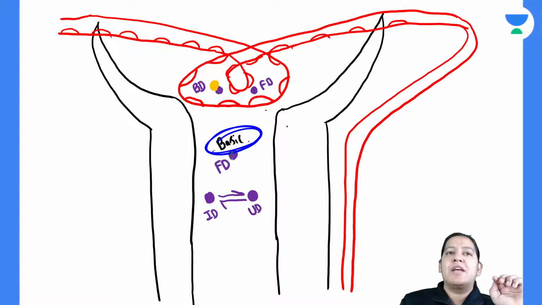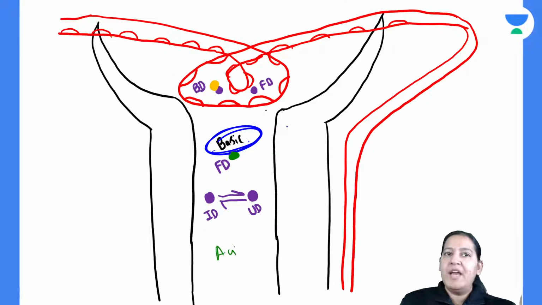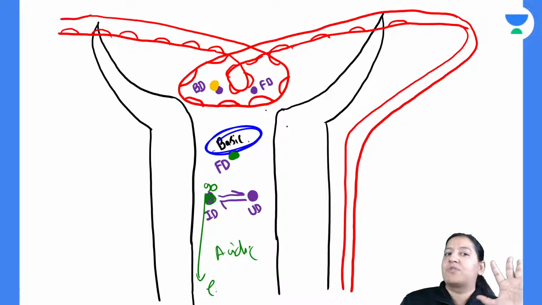Just suppose this drug is basic. Now you take the opposite medium. You take the medium acidic. The background medium is acidic, the drug is basic. So here ionization will be 90%. In the opposite medium there will be maximum ionization, so maximum excretion.